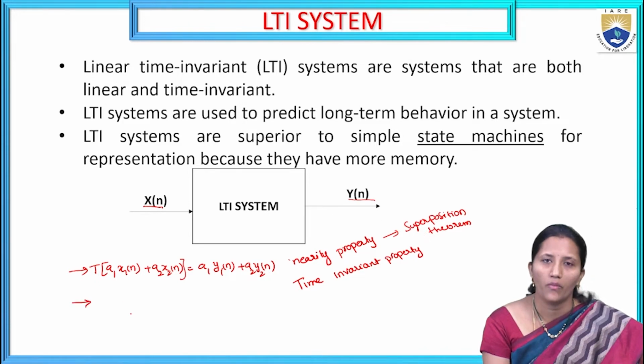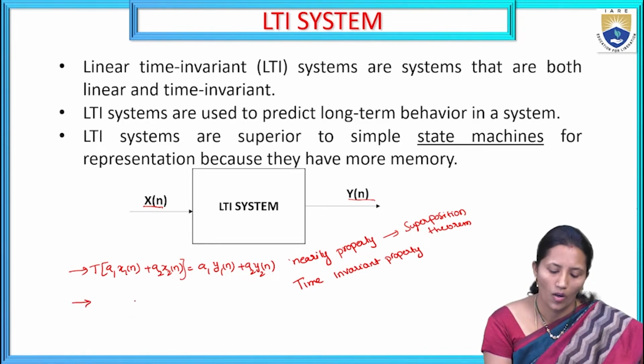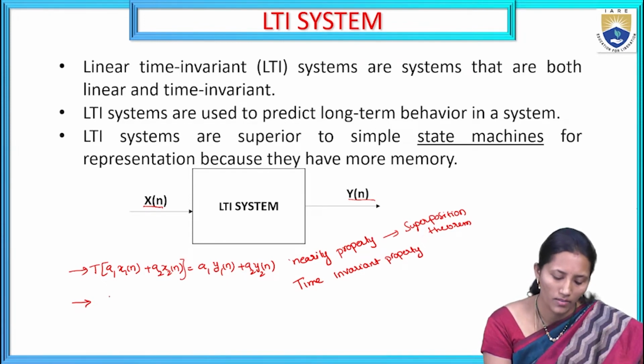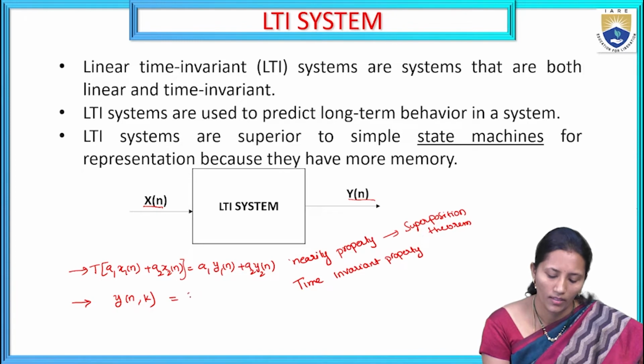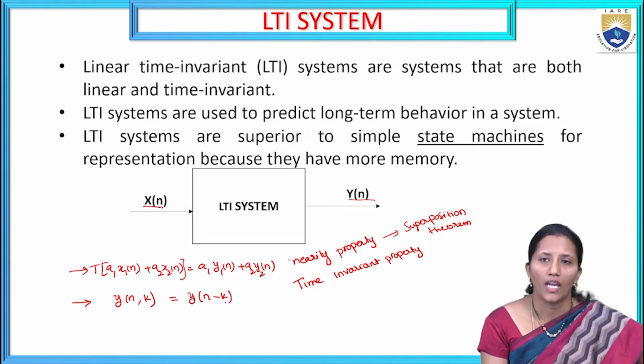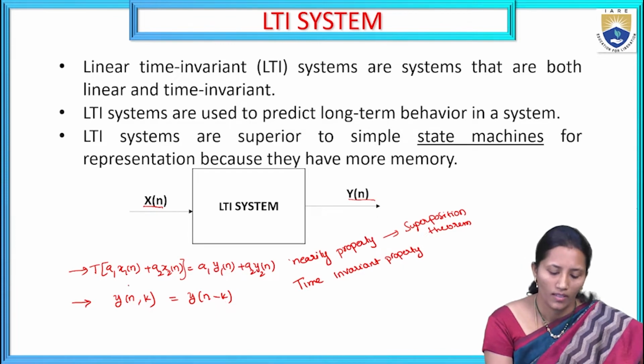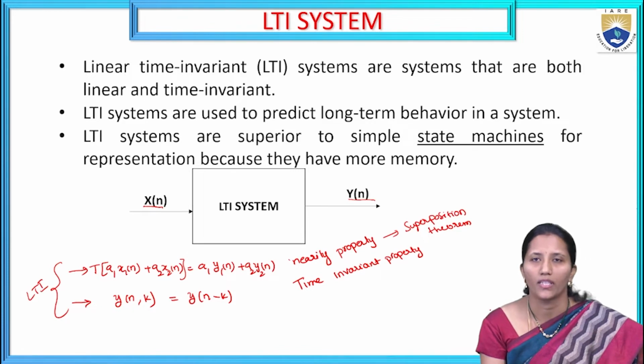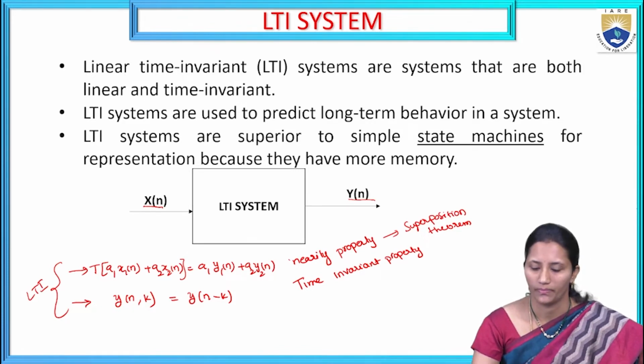And the time invariant property is nothing but the output should not depend on the time at which the input is applied to the system. So y of n comma k, the delayed output response, is equal to the delayed output response. Then the system is a time invariant system. So an LTI system should satisfy these two properties, then the system is a linear time invariant system.